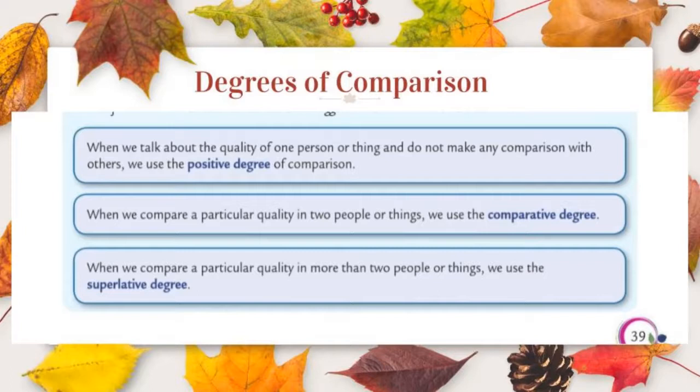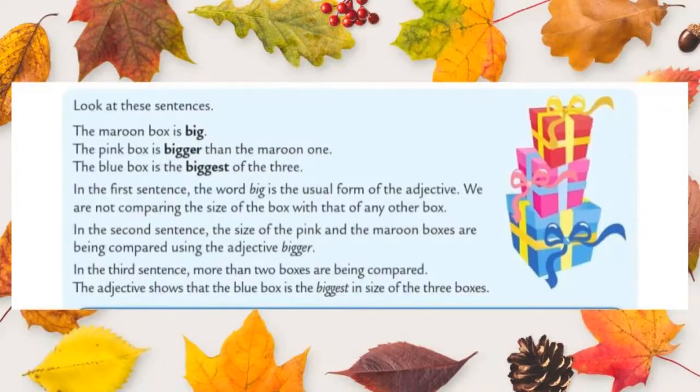When we talk about the quality of one person or one thing, it is known as positive degree of comparison. Okay? When we compare two things or two people, it is known as comparative degree. When we compare more than two persons or more than two objects, it is known as superlative degree. Students, let us see an example here.